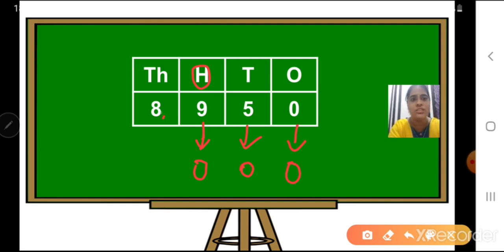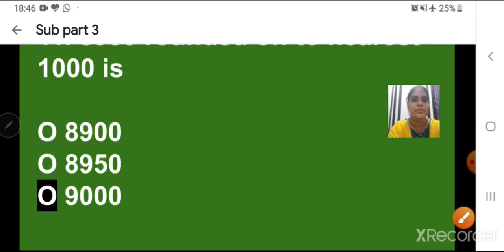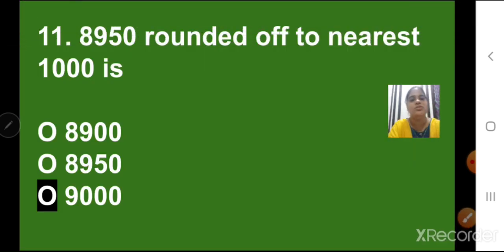Now thousands place number will change or will not change, depends on hundreds place. As you can see, in hundreds place we have number 9, which is more than 5. So what we have to do? We have to add 1 at thousands place. 8 plus 1 is 9. So my correct answer is 9,000. Let us check our options. Yes, we have 9,000. So you have to click on 9,000.